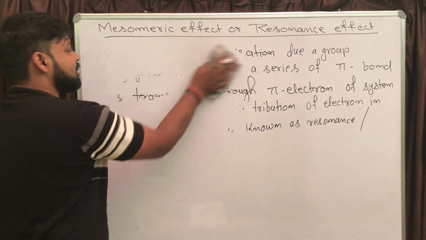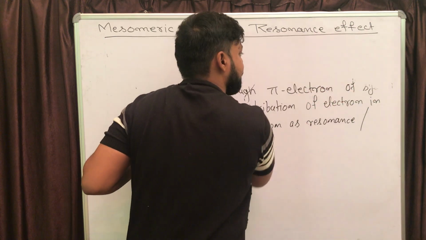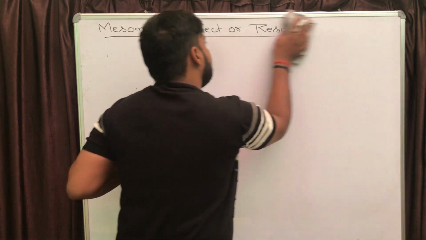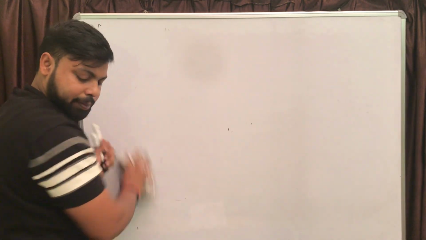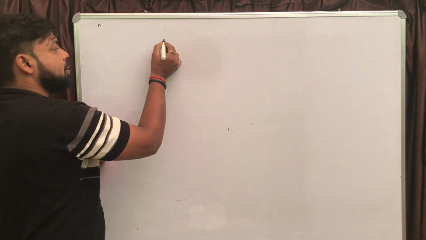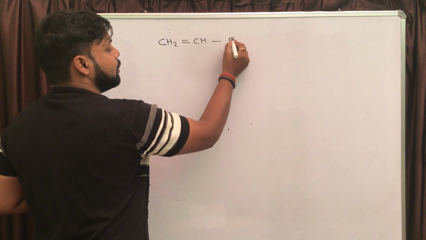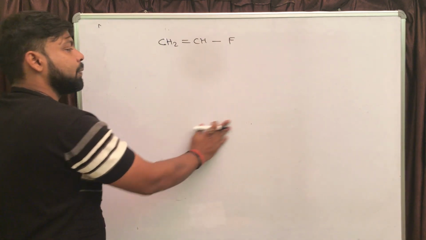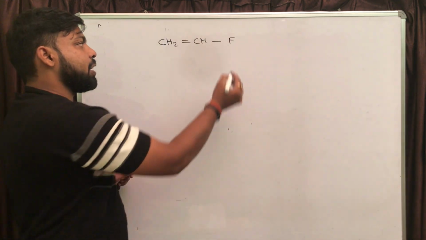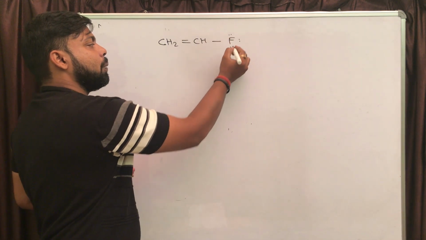As an example, let's say I have a pi bond, let me write that. It is a pi bond containing compound and one atom or group of atoms is attached there, right? Here it is fluorine, which is directly attached to the pi bonded carbon atom.